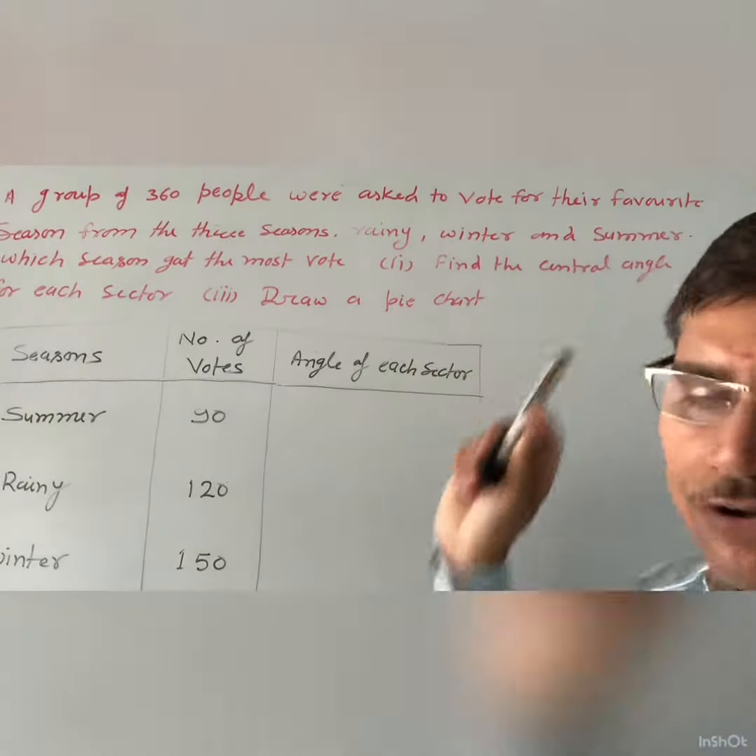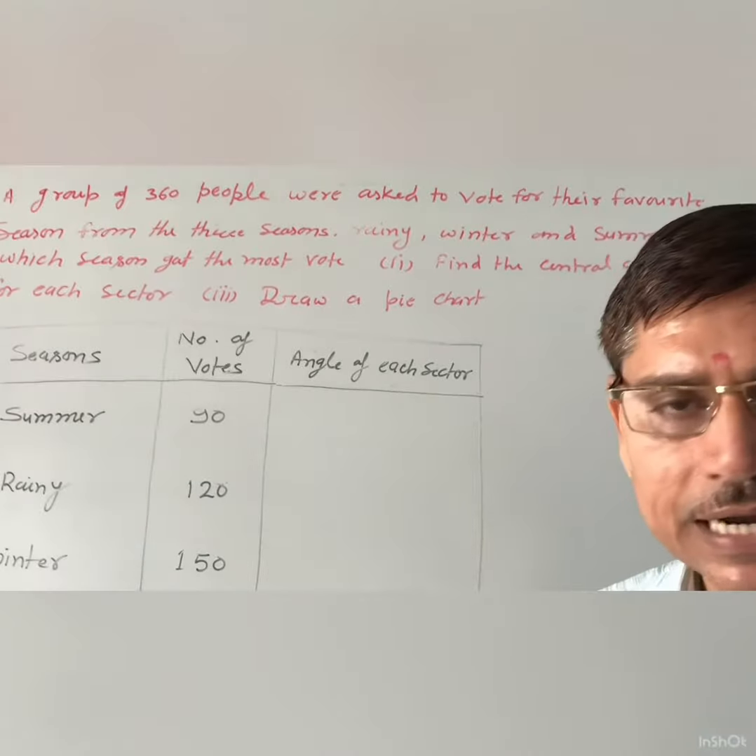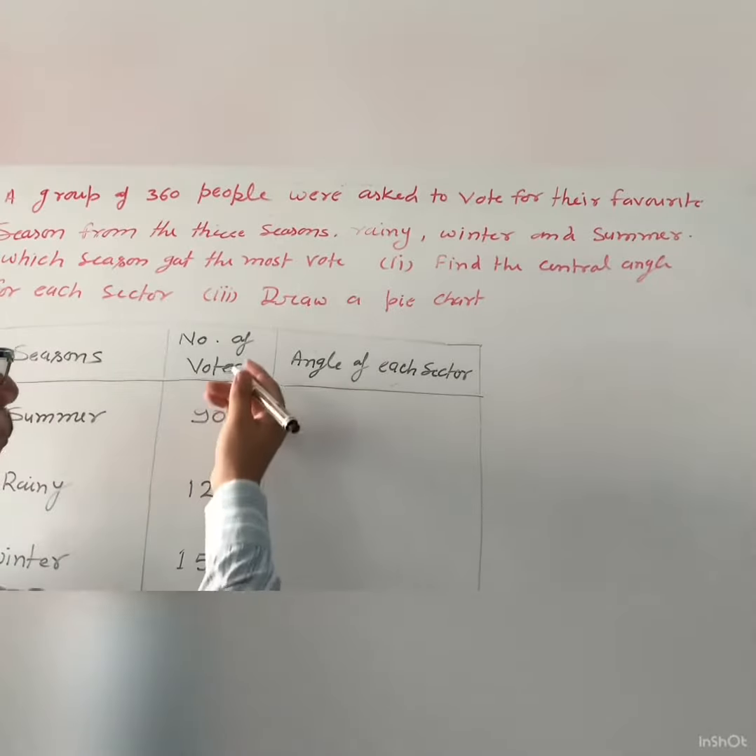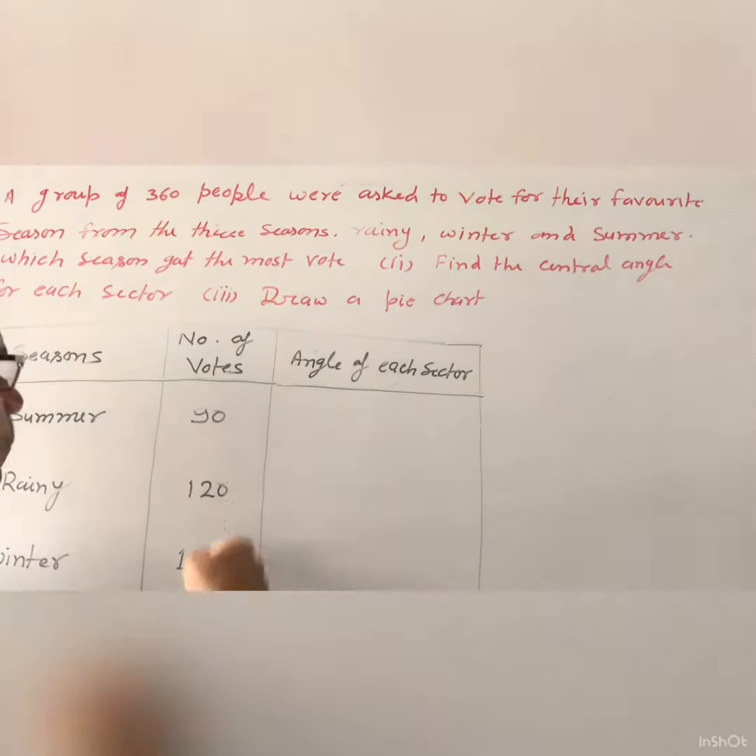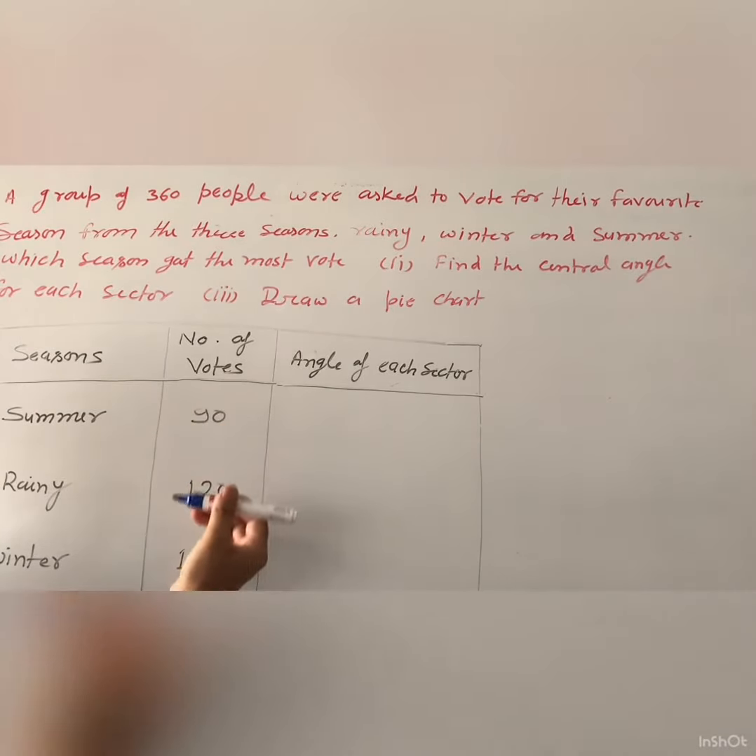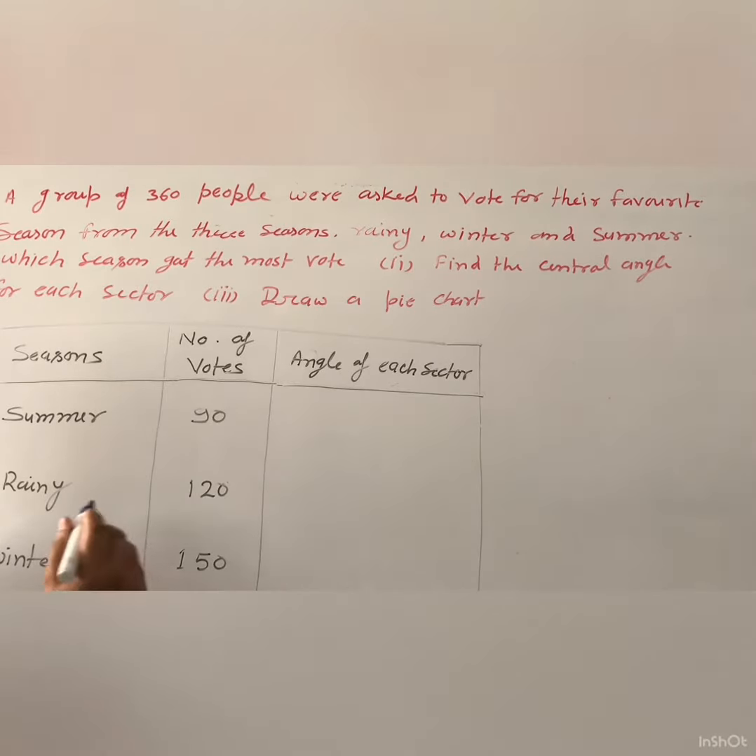Now the central angle, how can you find the central angle? First of all, you will find the sum of these numbers. What is the sum of the given votes? 0 plus 0 plus 0 means 0. And 5 plus 2 is 7, 7 and 9 is 16. After that 1 carry, 1 and 1 is 2 and 1 carry, this is 3. So the sum of the number of votes is equal to 360.